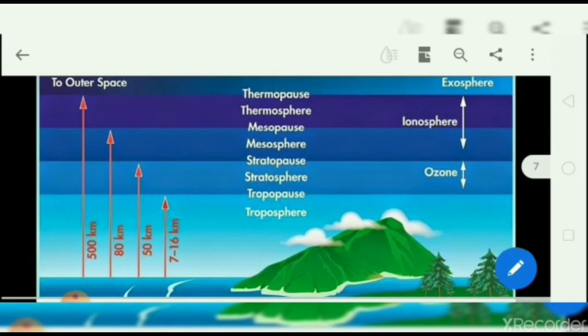Then comes the thermosphere. In thermosphere, temperature rises very rapidly, okay? And this layer helps in radio transmission also. Then comes the exosphere and exosphere के बाद आता है space.